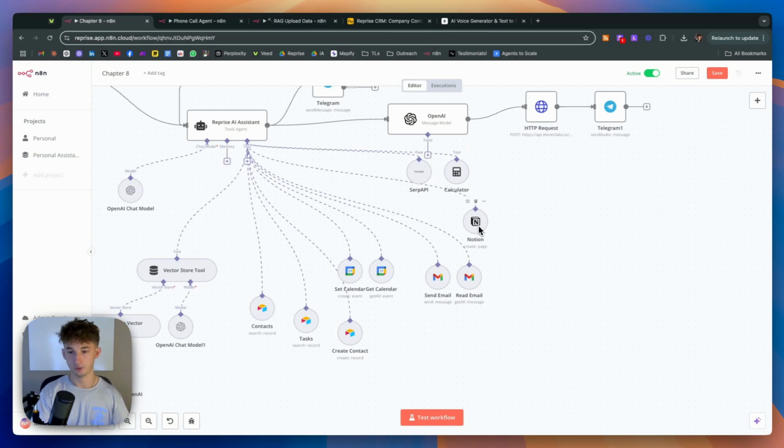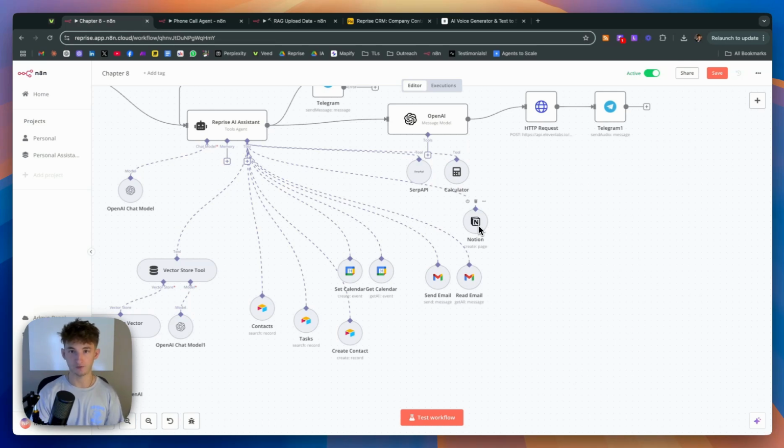Okay. We have Notion here. So for me personally, I use my to-do list within Notion. So if I have tasks to do, I put it in a Notion. Now these tasks are different from our project management tasks. So for project management, we typically use Airtable for most of our client projects and all of that.